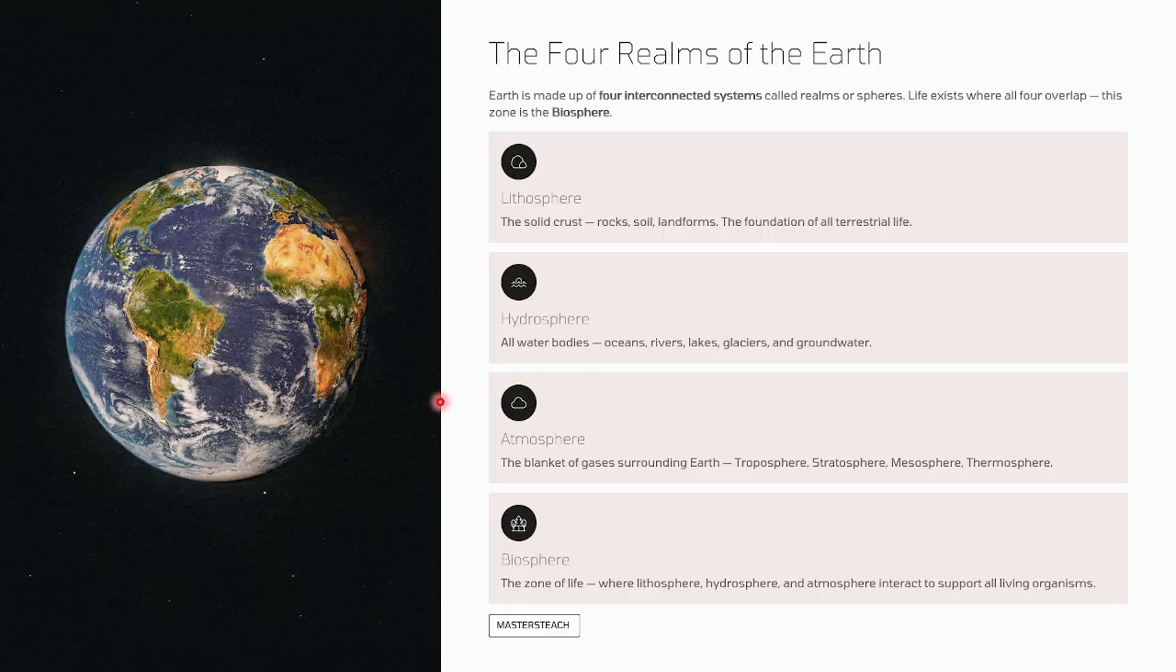Whereas the hydrosphere is all the water bodies: oceans, rivers, lakes, glaciers, and groundwater. Whereas the atmosphere is a blanket of gases surrounding the Earth, with the troposphere, mesosphere, thermosphere. Then the biosphere, the zone of life, which consists of the lithosphere, hydrosphere, and atmosphere, which always interact for living organisms. So the four realms of the Earth are lithosphere, hydrosphere, atmosphere, then biosphere.